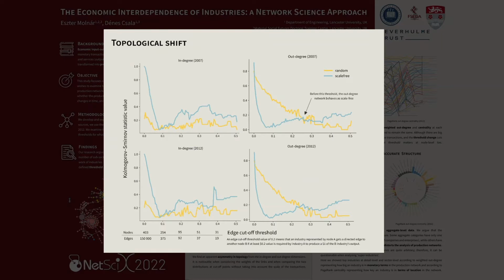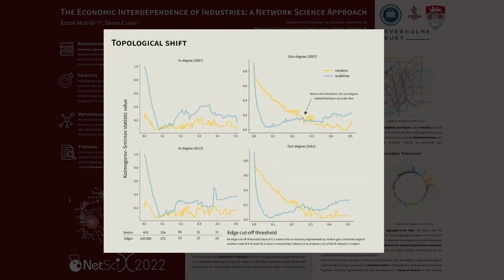Then we generate a scale-free and random graph with the same parameters as our production network at each cutoff point. With the help of the Kolmogorov-Smirnov test, we compare the two distributions at each threshold. We find that the production network topology is highly sensitive to the threshold value, and the out-degree network goes through a scale-free random topology shift as we increase the cutoff point.